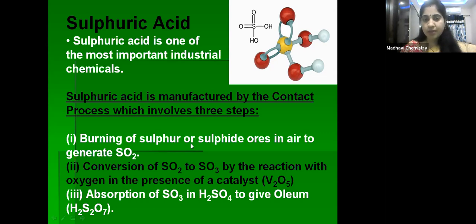Again, I'm repeating. First step, we have to prepare sulfur dioxide, by simply heating sulfur or sulfide ores in presence of air or oxygen. And the second step is the preparation of sulfur trioxide from sulfur dioxide by heating sulfur dioxide with oxygen in presence of vanadium pentoxide as a catalyst, we'll get sulfur trioxide. After forming sulfur trioxide, it is absorbed in sulfuric acid, we'll get oleum. So oleum on dissolving in water gives sulfuric acid. So these are the three steps for the preparation.